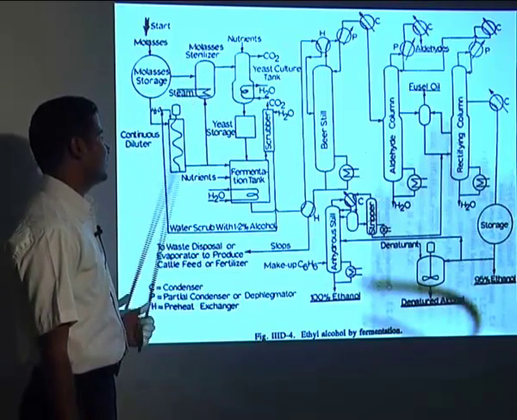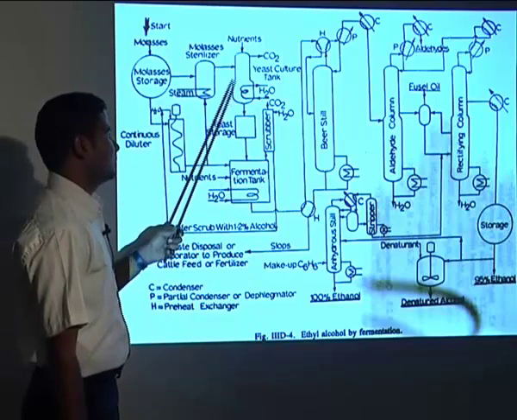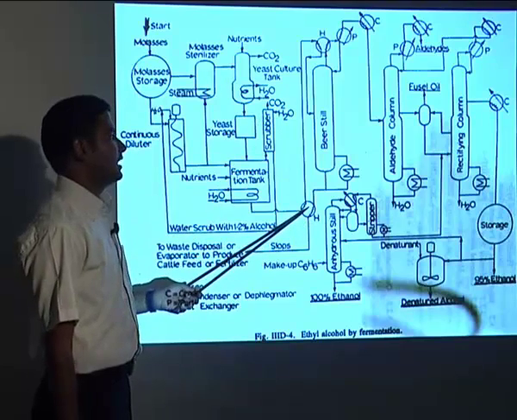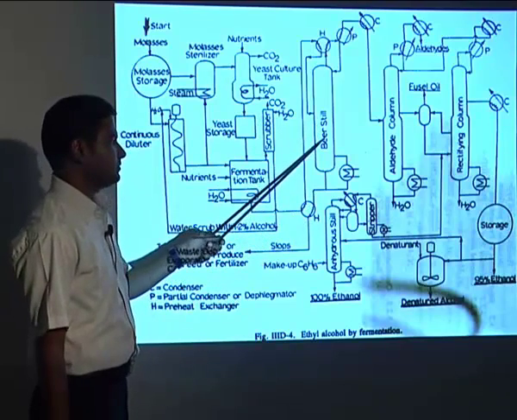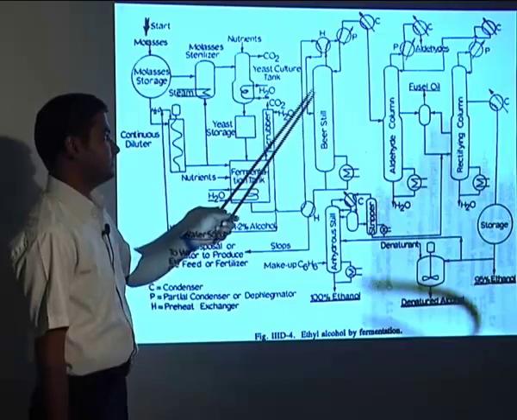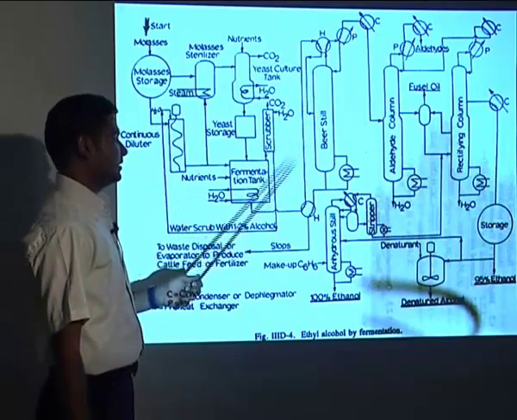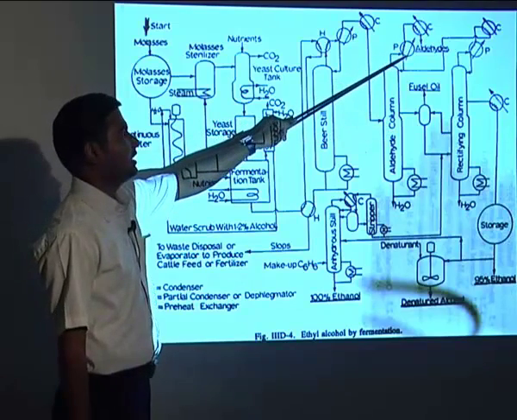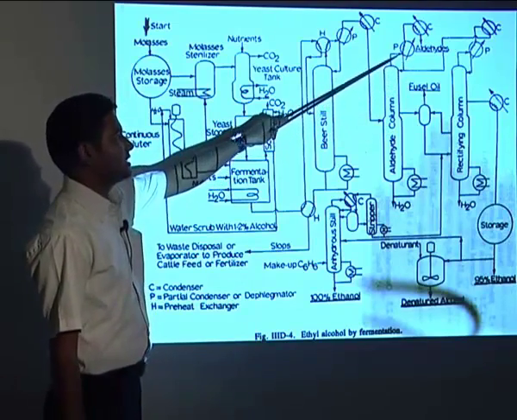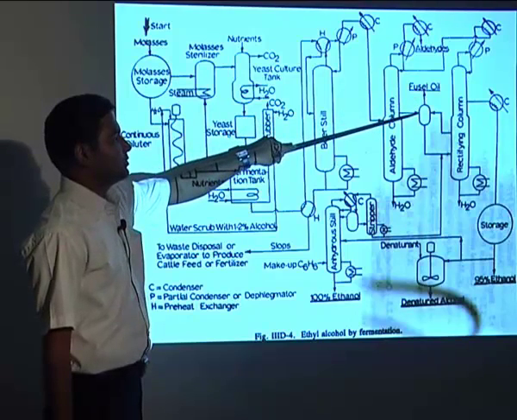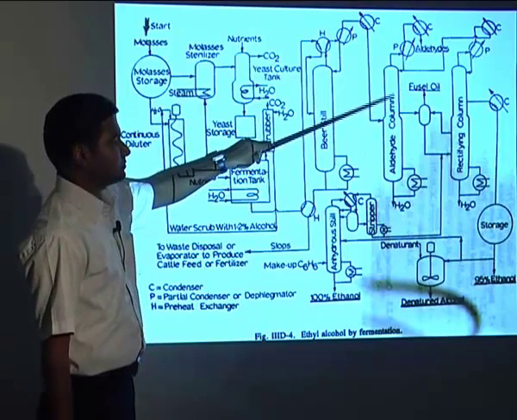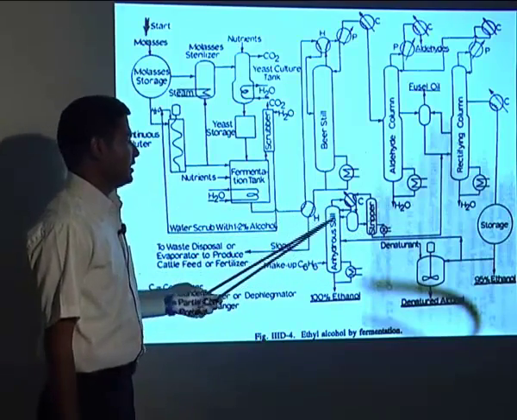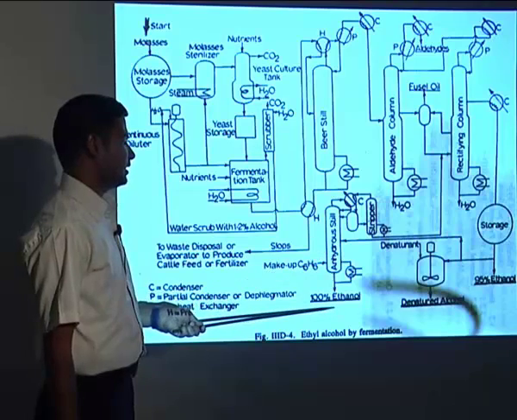That will produce the ethanol over here, and CO2 is scrubbed out. Then that will come to the beer still, and whatever alcohol is there will be sent to the aldehyde column, where aldehyde is removed by distillation. Then the other byproduct, fusel oil, will be removed over here. Then that will yield purified ethanol. That will come into the anhydrous still, which will give 100% ethanol.